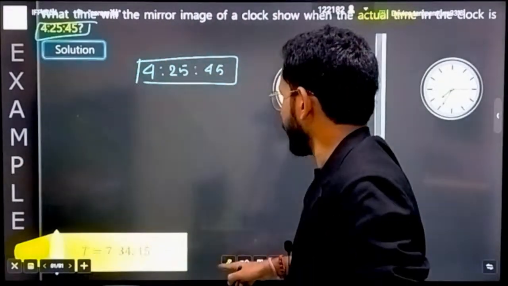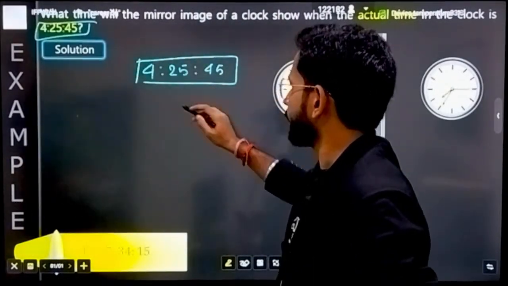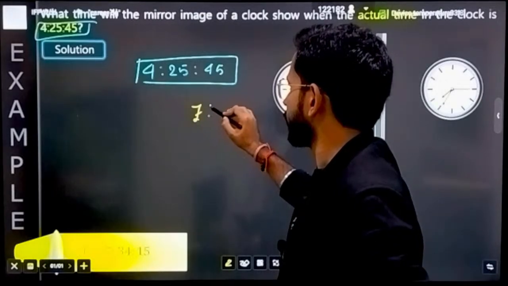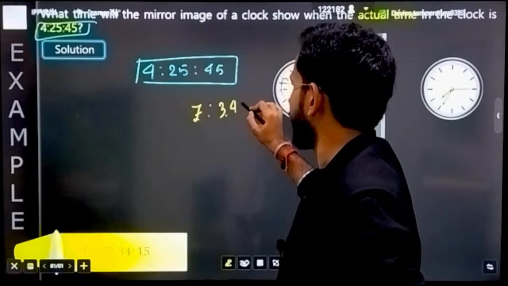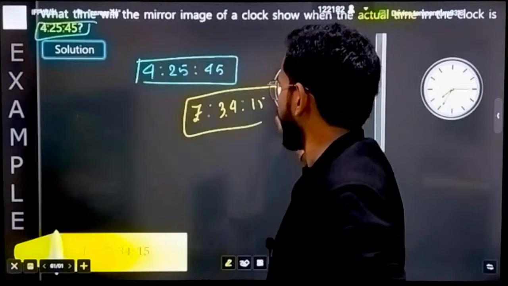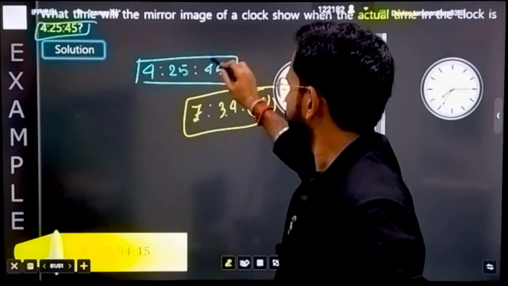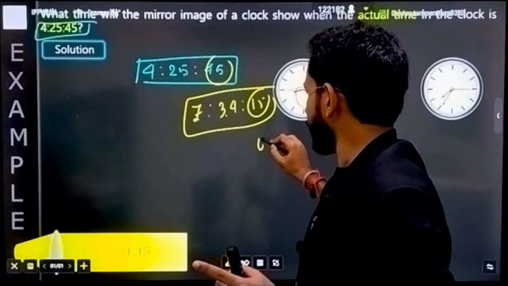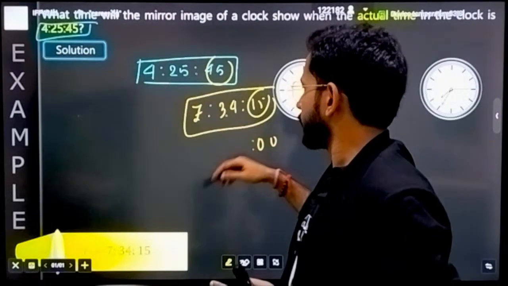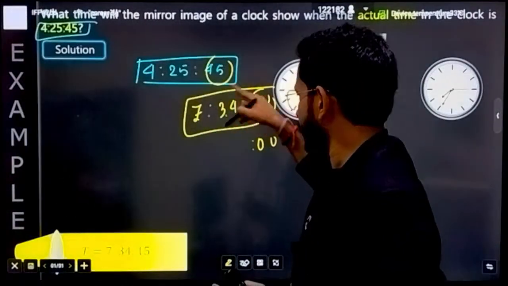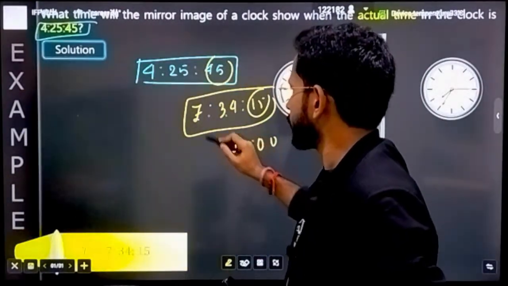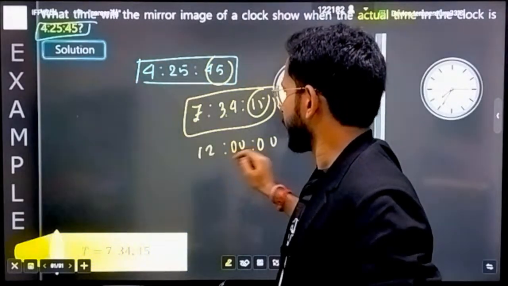See, for making 12, how many hours should remain? It will be 7 hours 34 minutes, and here it is 15 seconds. If you are adding both of these, check. 15 plus 45, it is going to be 60, so 0 0 with a carry of 1. 34 plus 25, it is going to be 59, again carry was 1, that means it is again going to be 0 0. And 7 plus 4 is 11, and it will make it 12.